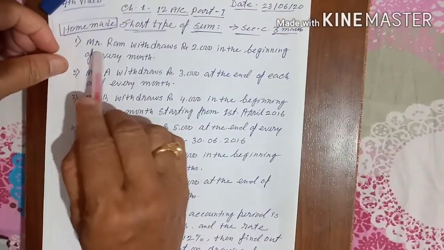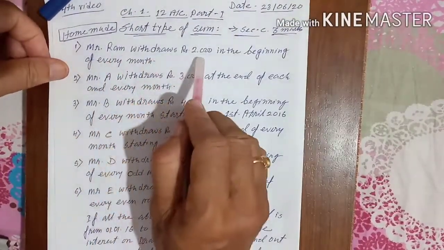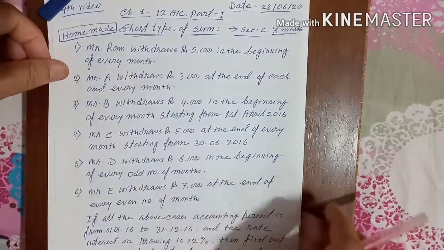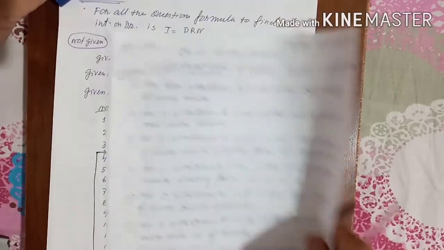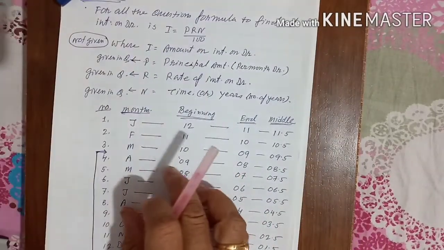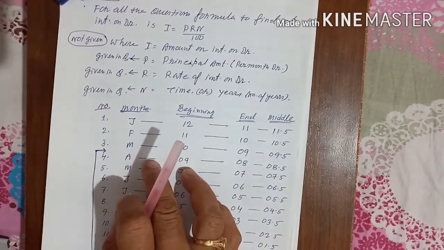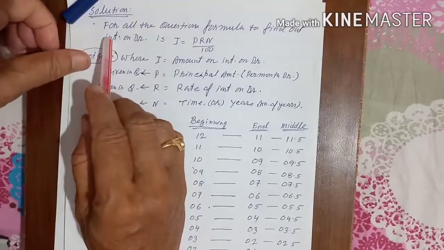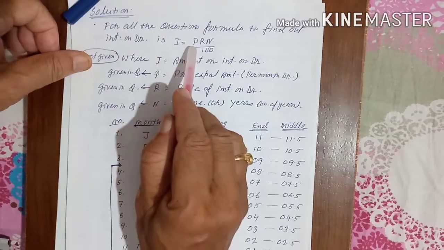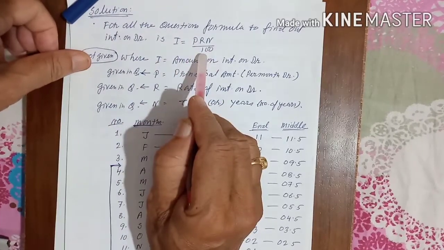First is, Mr. Ram withdrew rupees 2000 in the beginning of every month. Now the question is how to calculate interest. All of you know the formula for calculating interest, that is I is equal to PRN by 100.